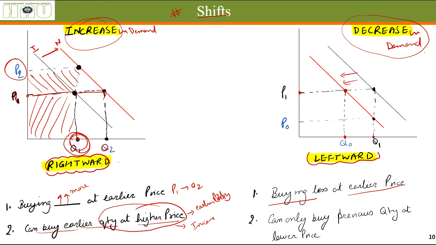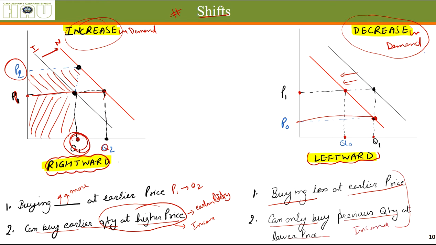That means we can say now the demand has reduced, because even at the same price people are not ready to buy. Or we can say people can only afford to buy the previous quantity at a lower price. This generally happens due to change in income.